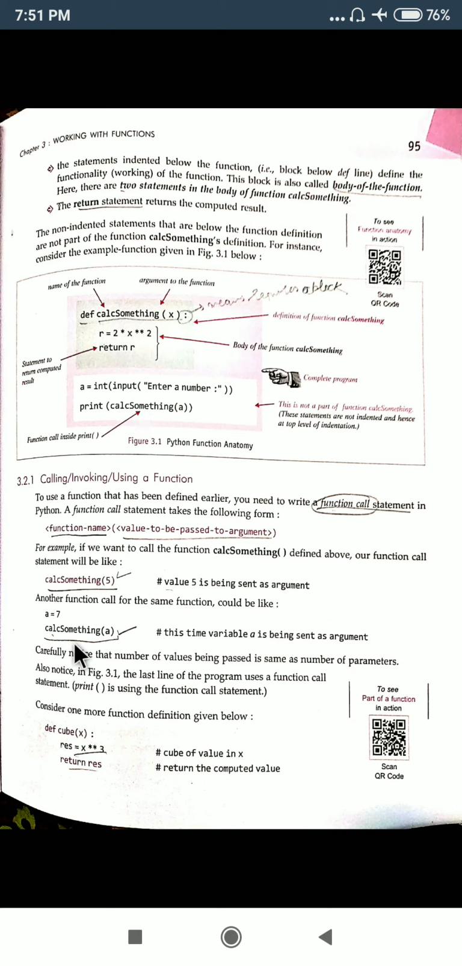Next is how to pass, if you are not using this statement, then you can write a is equal to 7 and then a will be replaced by this 7, then 7 will be passed here, then 7 raised to power 2 into 2 will be calculated, and whatever result is obtained will be returned here, then print will print it. Otherwise you can use this particular type of statement. So there are different ways with the help of which you can pass the value. I hope it is clear to you.